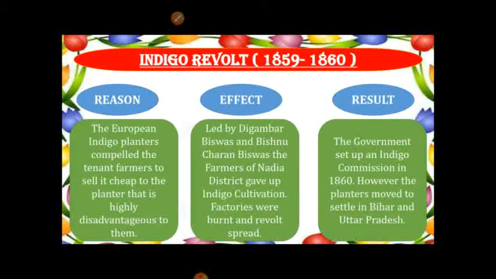To take control of the situation, the government set up an Indigo Commission in 1860, whose recommendations formed part of Act 6 of 1862. The indigo planters of Bengal, however, moved on to settle in Bihar and Uttar Pradesh.